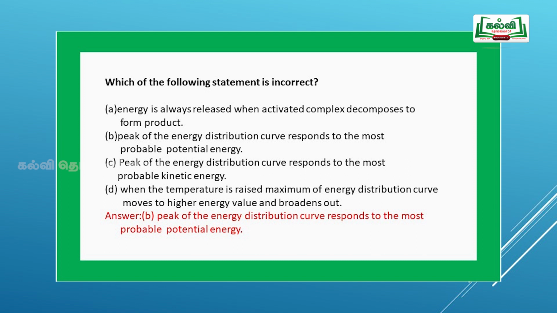We have to go through the question again. In the question they have asked for the incorrect statement. So option B, the peak of the energy distribution curve corresponds to the most probable potential energy, is an incorrect statement. The remaining statements are correct. Actually, it should be kinetic energy. Hence, option B is the correct answer.